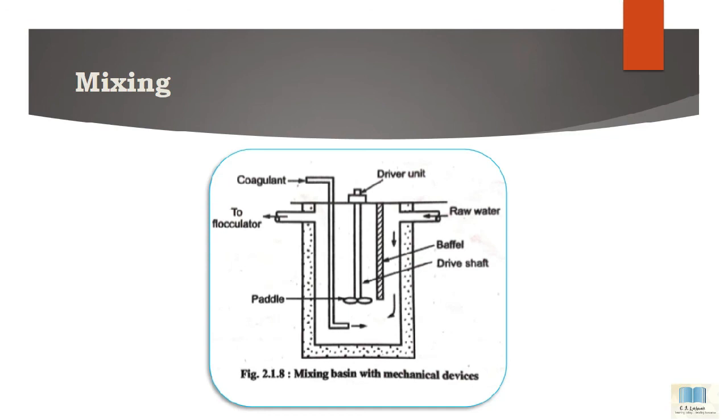After mixing, the mixed water goes to the next process, that is the flocculation process. This is the mechanism of the mixing basin with mechanical devices.